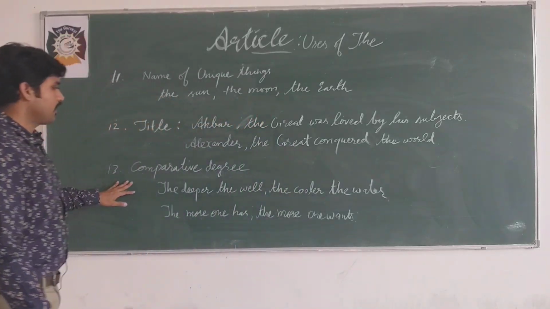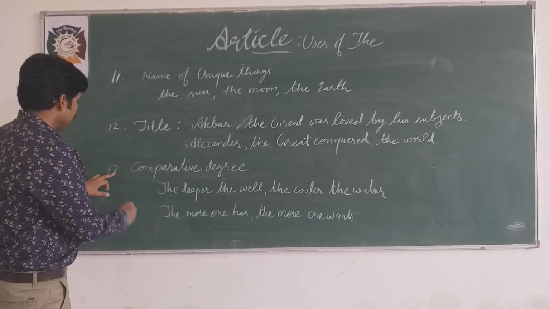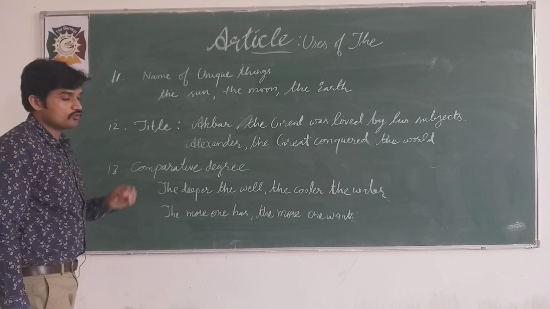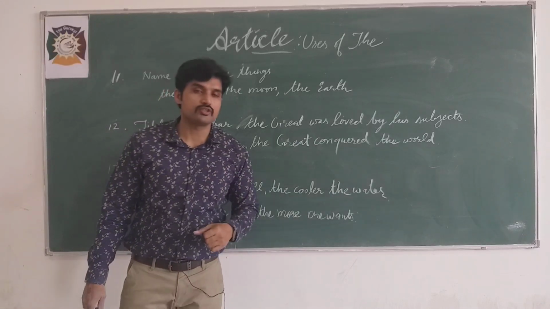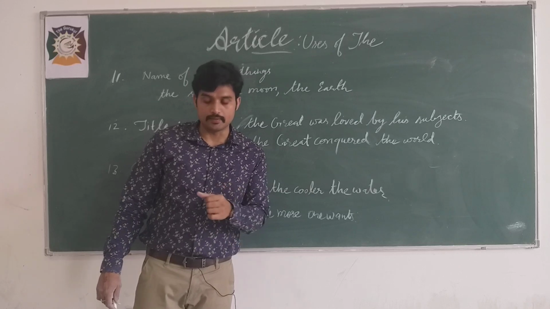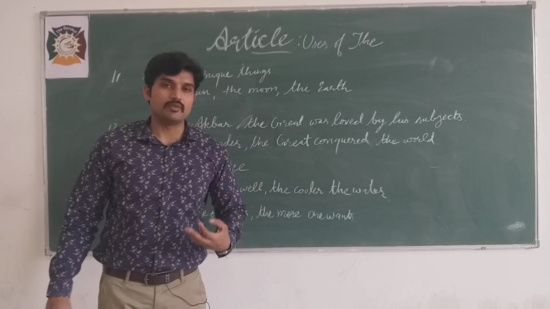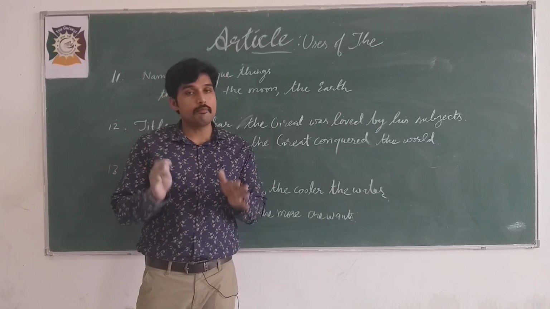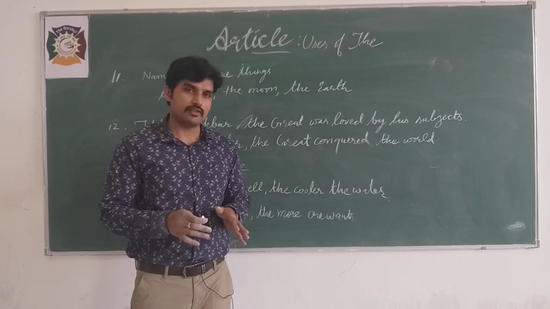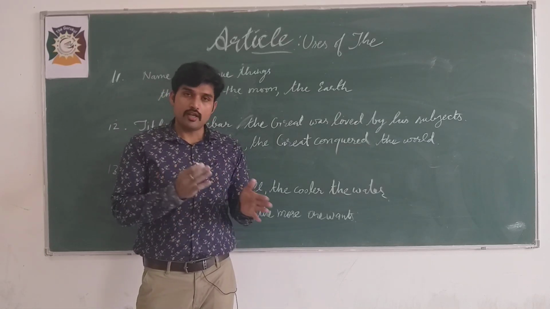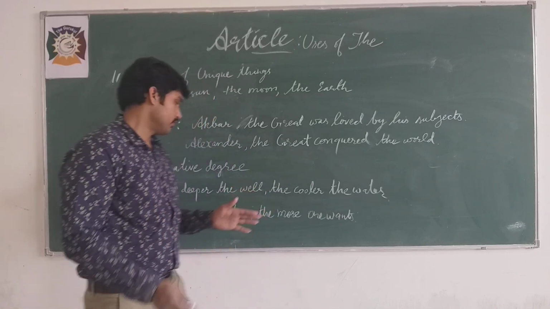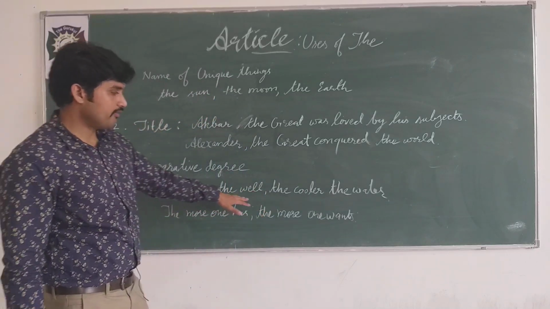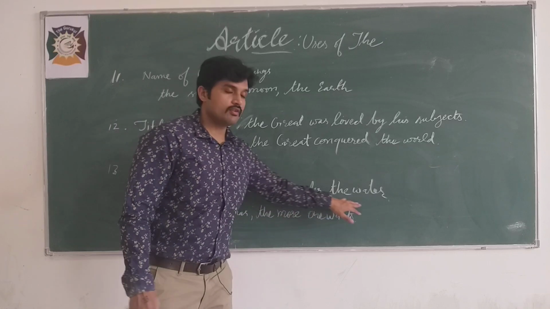Moving on, comparative degrees. Now if you remember, we talked about superlative degree in the first rule of definite article the, which was like I am the best player. If you use comparative degree of adjective, you use the, and when you actually compare, see, the deeper the well, the cooler the water.